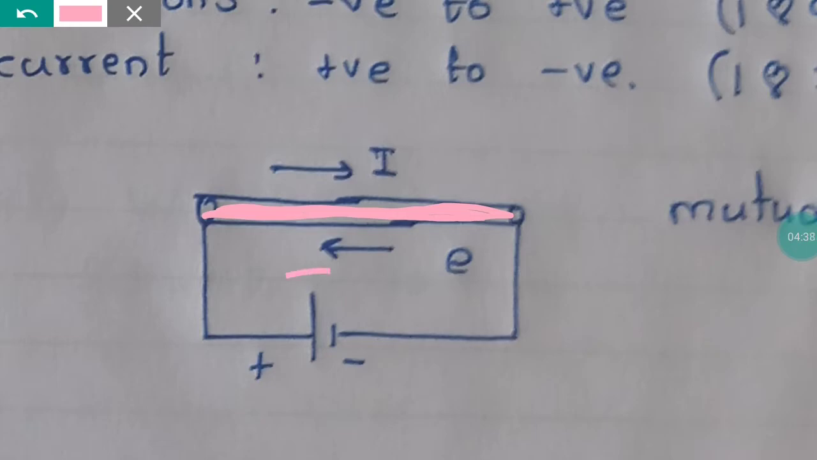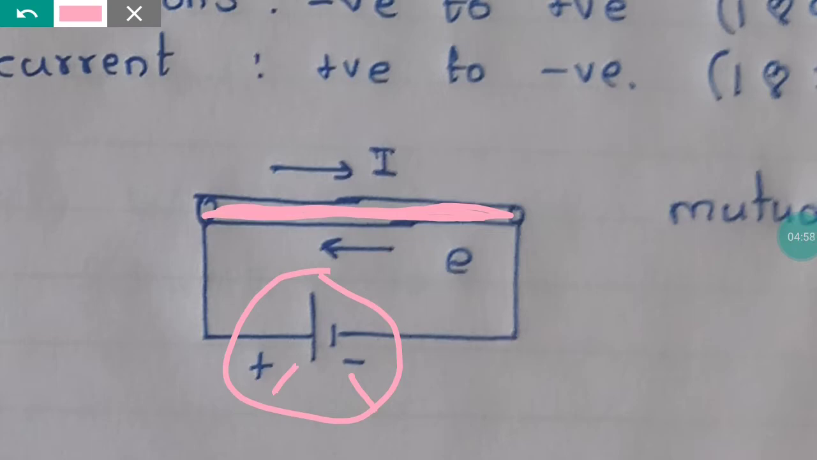I will use a cell or a battery, just like I showed you in the last topic. This is the positive terminal of higher energy, and this is the negative terminal, which is the terminal of lower energy. How is current going to flow?